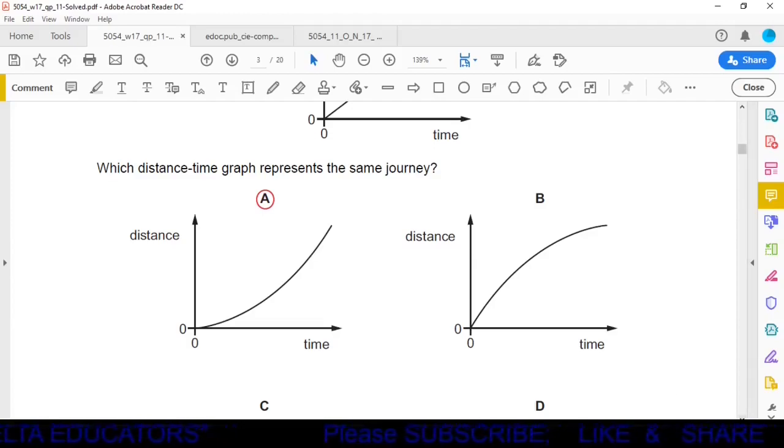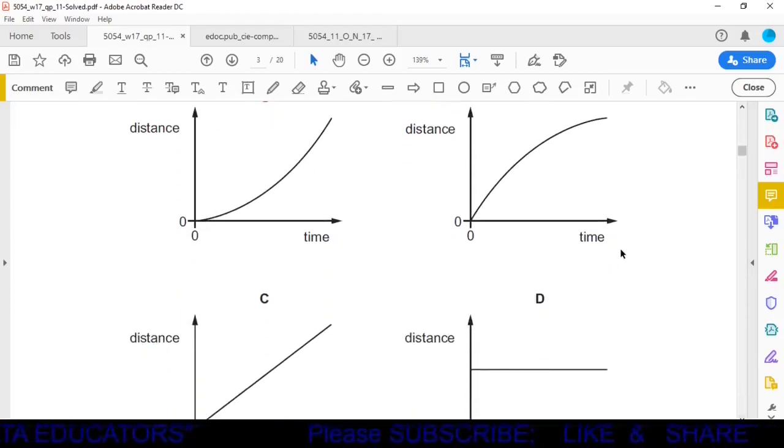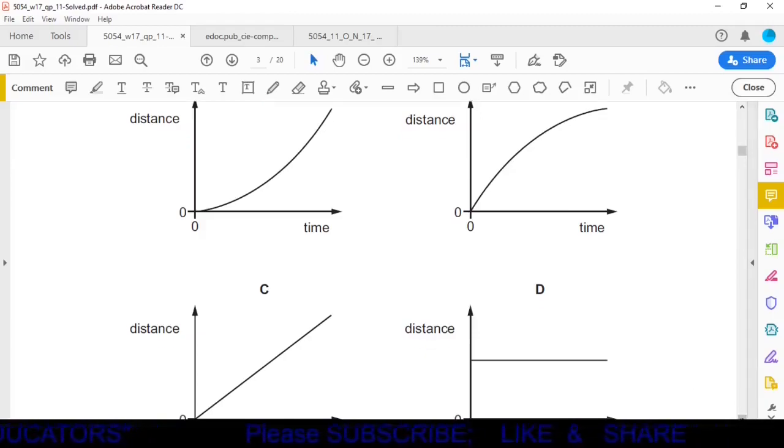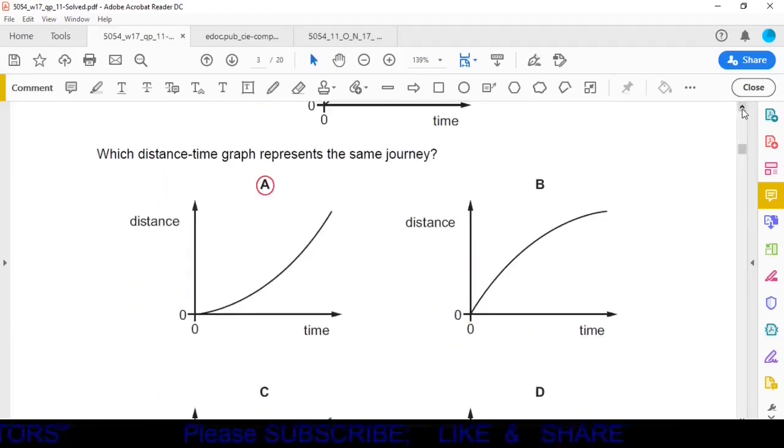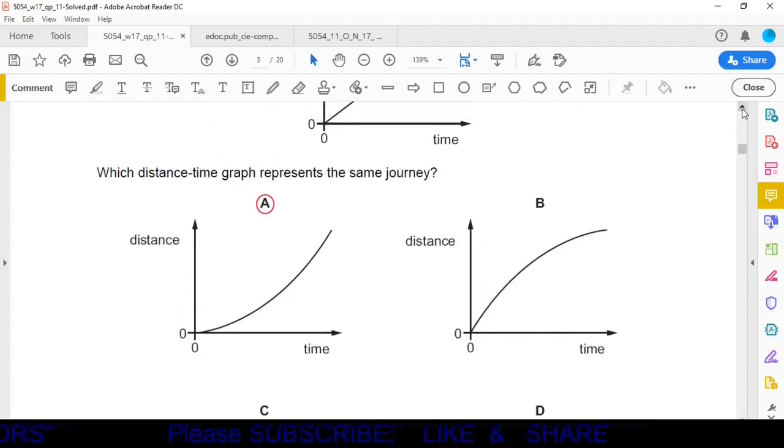In option B, it is shown that the distance is gradually decreasing. In option C, distance is constant. In option D, it is shown that there is no distance with the passage of time. There is no increase in distance. Distance is zero. So our correct option is option A, where it is shown that with the increase in uniform speed, the distance will be gradually increased.